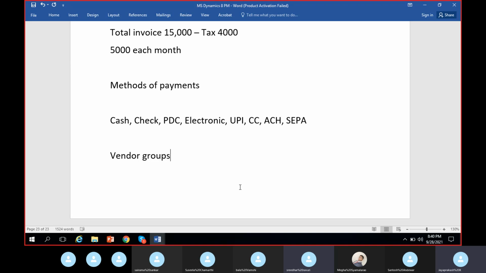In the same manner, in a hospital business you will have a lot of vendors: someone who would supply medical equipment, electronic equipment, furniture, and those who can be considered employees, such as doctors and nurses. So you can create different groups. This creation of groups all depends upon the client's business process or how the client wants to differentiate their vendors. So you have to understand it from the client and create the vendor groups accordingly.